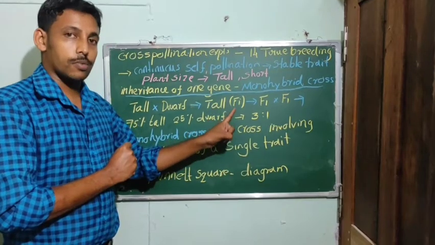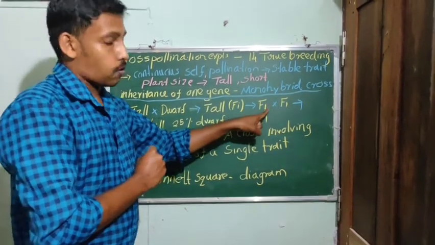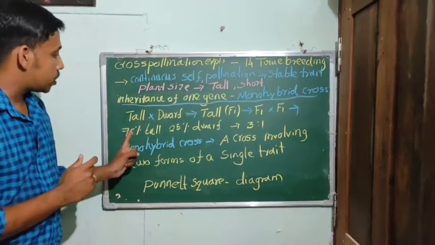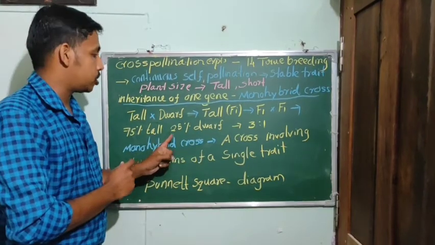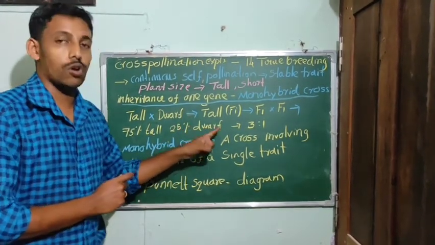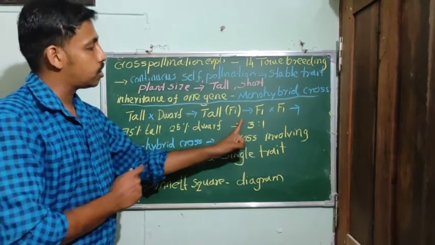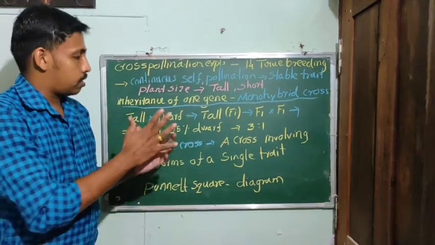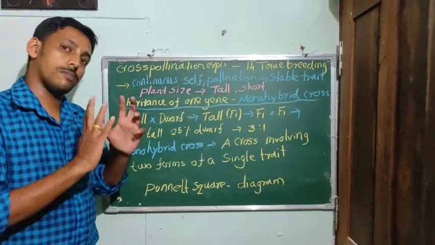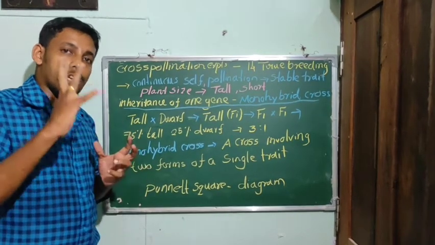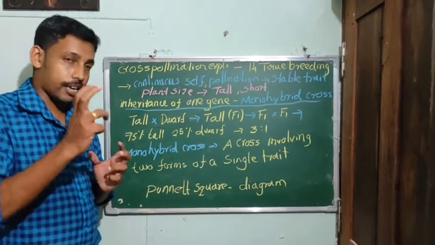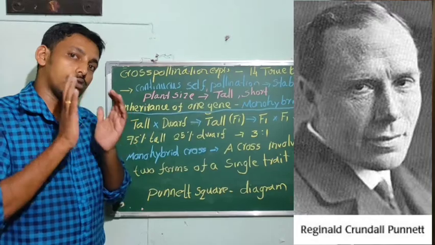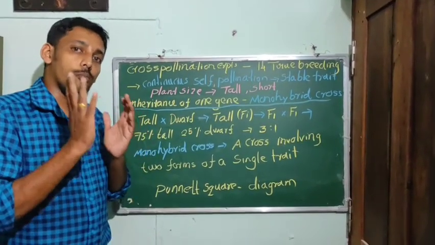Then in the next step, he self crossed it. In the second generation you get 75% tall plants and 25% dwarf plants, in the ratio 3:1. This is a type of monohybrid cross, and it can be represented by a diagram known as the Punnett square. It is a diagram used to represent a typical monohybrid cross.